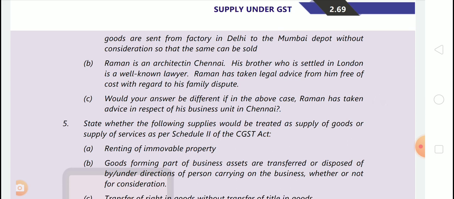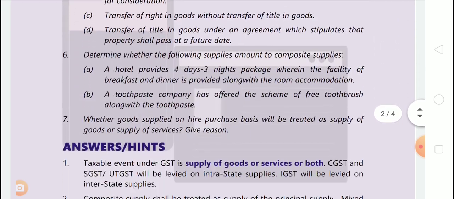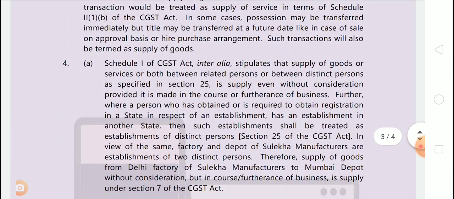Raman is an architect in Chennai. His brother, who is settled in London, is a well known lawyer. Raman has taken legal advice from him free of cost with regard to his family dispute. This is a case of import of service, but it is from a related person and it is not in the course of furtherance of business. Now let's see the answer.